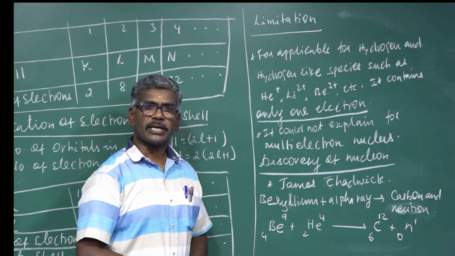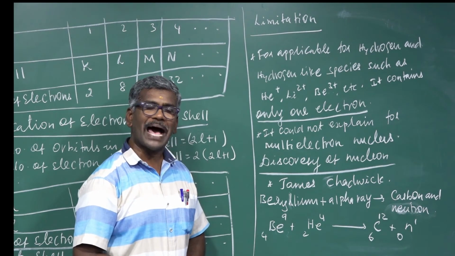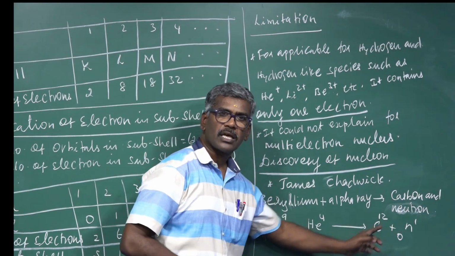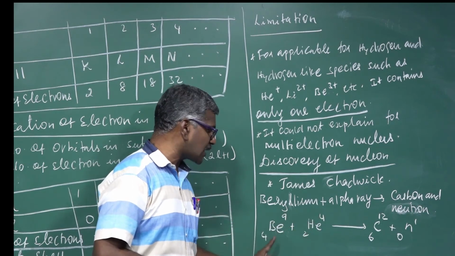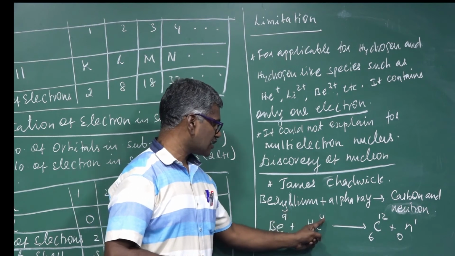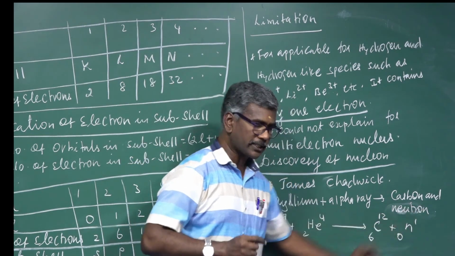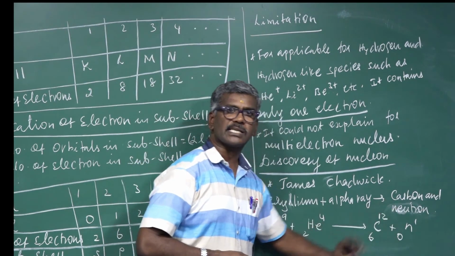In a chemical reaction, the number of atoms of each element should be balanced on both sides, reactant side and product side. In a nuclear reaction, total mass number and atomic number should be balanced on both sides. 9 plus 4, 13. 12 plus 1, 13. 4 plus 2, 6. 6 plus 0, 6.